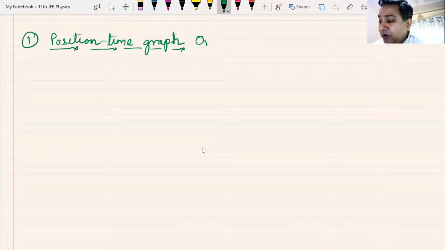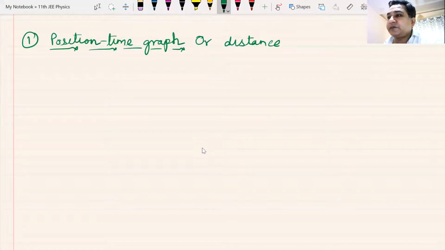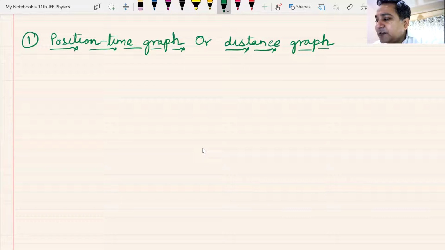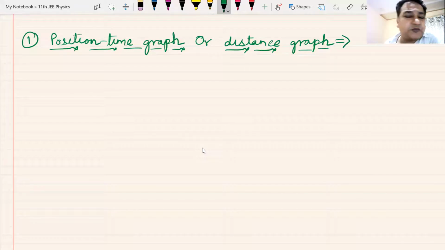Sometimes you may also have a distance time graph. A distance time graph is very rare, but you might have some questions where instead of a position time graph, you are given a distance time graph.